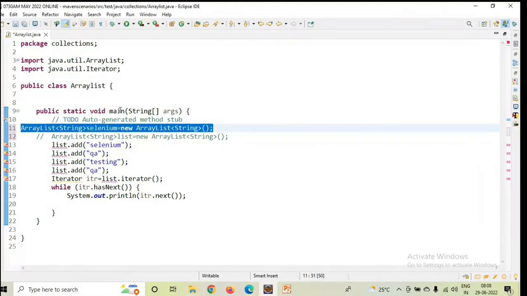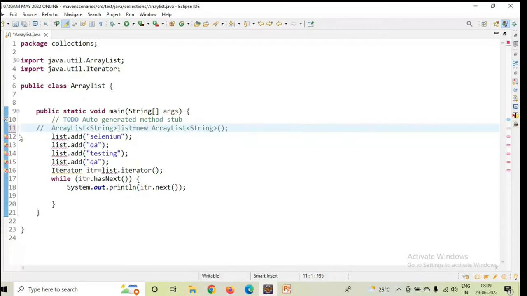Now you have to complete the program, the next lines, with this reference object, selenium.add. Previously I used a list reference here, that is why it is showing here. Understand? Whatever reference you are writing, with this reference only you have to continue the next level declarations. Got it? For your understanding purpose, I wrote this. In the same way, you have to implement your logical implementation.